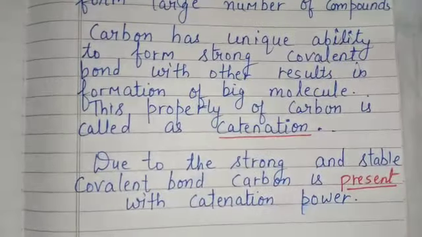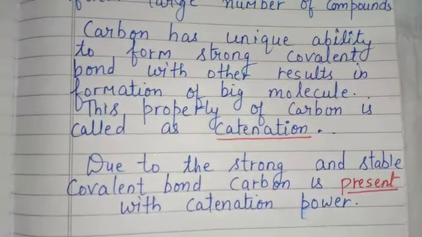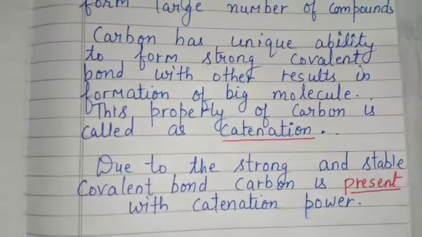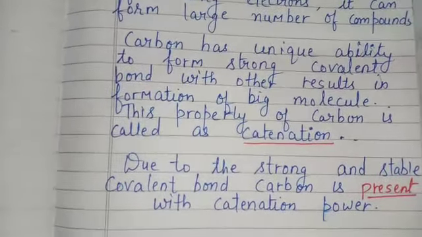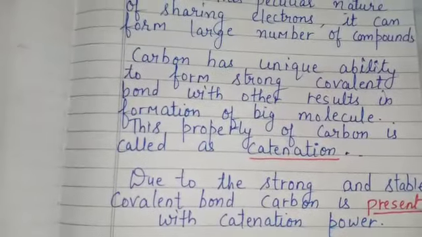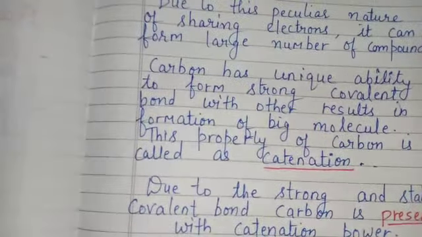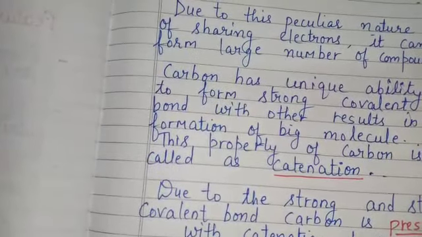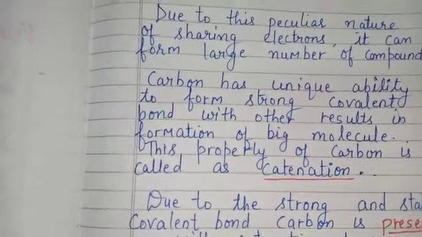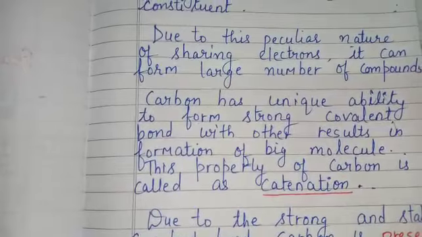Due to the strong and stable covalent bond, carbon is present with catenation power, and due to this carbon has become a versatile element. Because of this catenation power and covalent bonding, it can make millions of compounds. I think I have cleared why carbon is a versatile element.